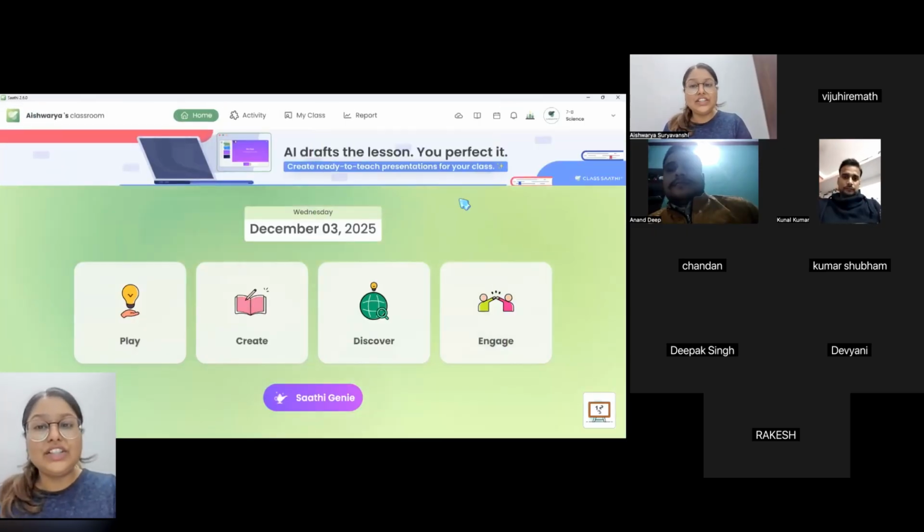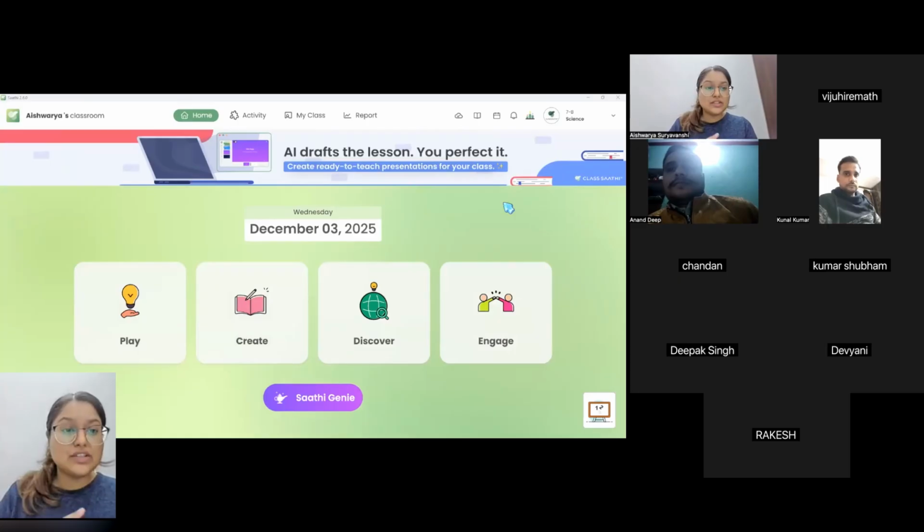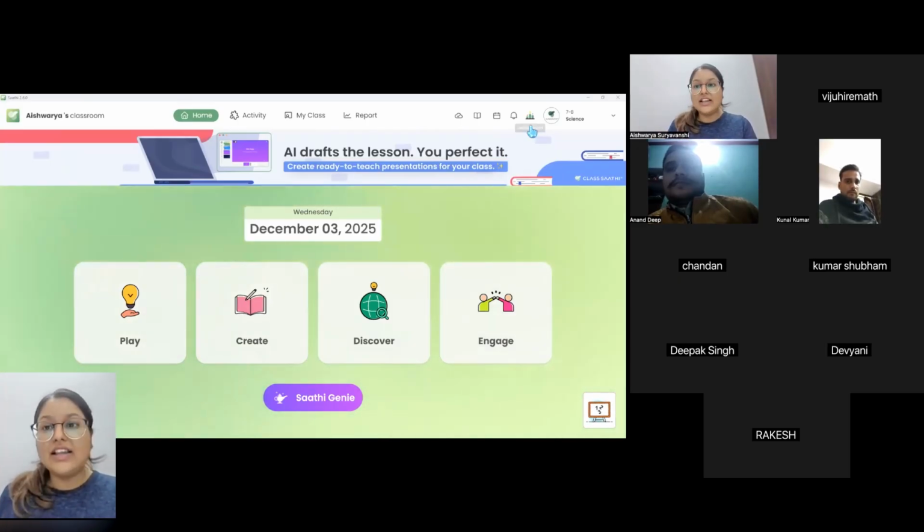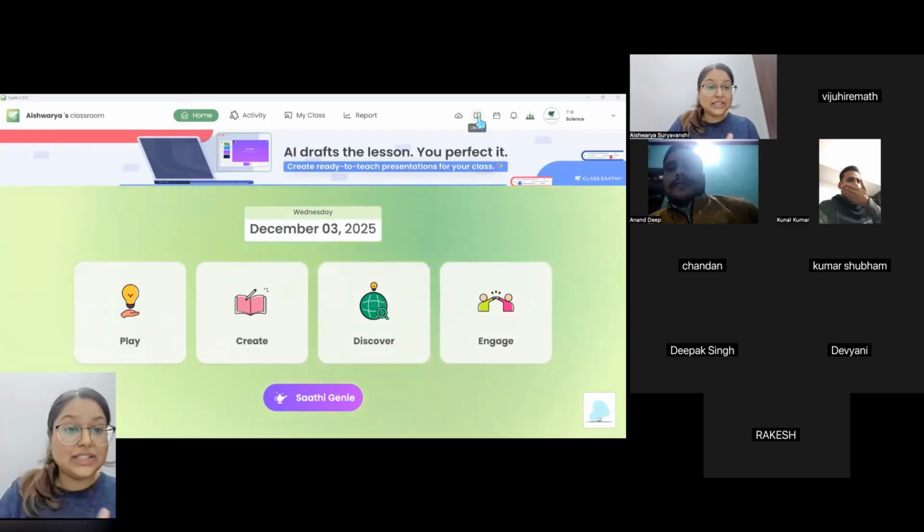And another exciting new feature that we have is experiments. So you'll find these experiments for two subjects as of now, which is maths and science. All you need to do is, oh, by the way, there is another update.